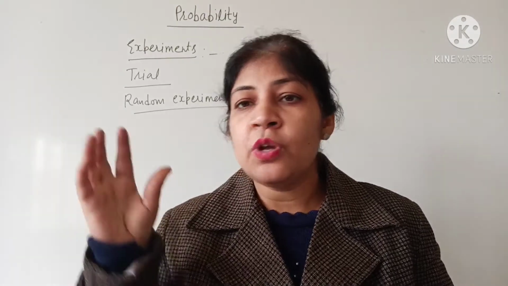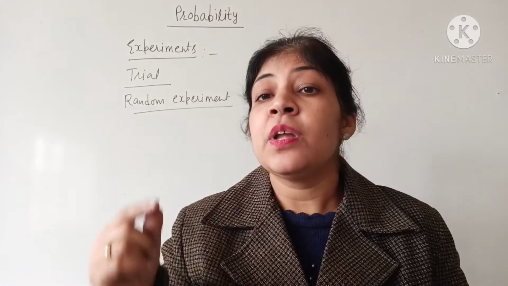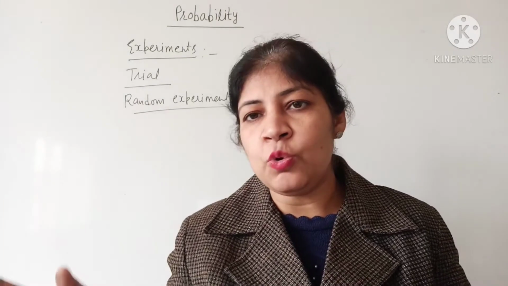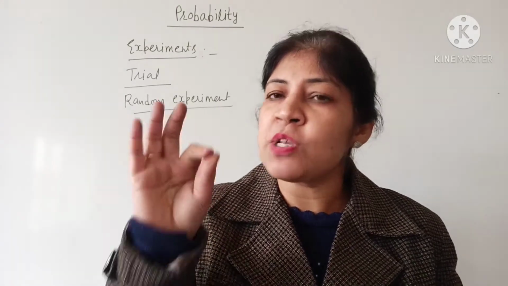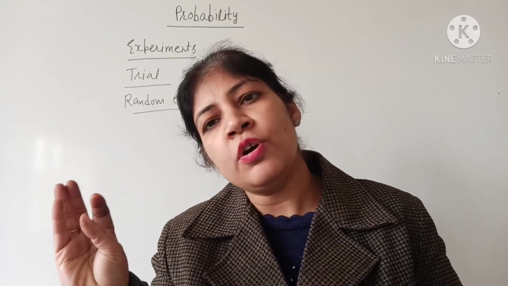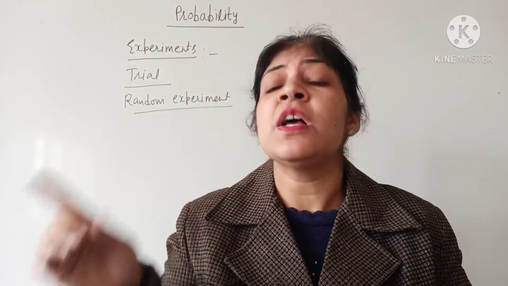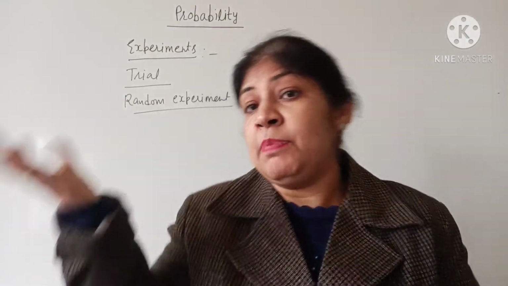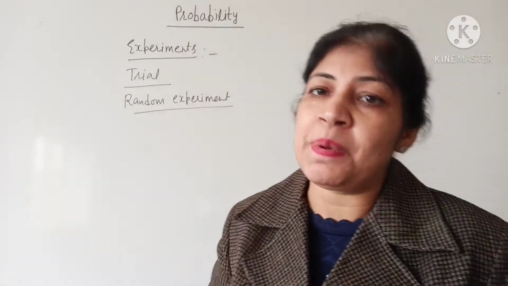When you play Ludo, you throw a dice. When you throw a dice, there are 6 numbers on the dice. So throwing a dice or playing Ludo is a random experiment. But you know the possible outcomes: either 1 will come, 2 will come, 3, 4, 5 or 6. These are the possible outcomes. You know all the possible outcomes, but you don't know the result. Maybe 1 comes, maybe 2, maybe 3, any number may come. So that is a random experiment.